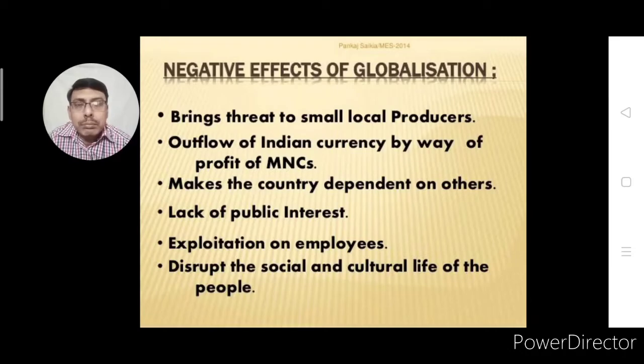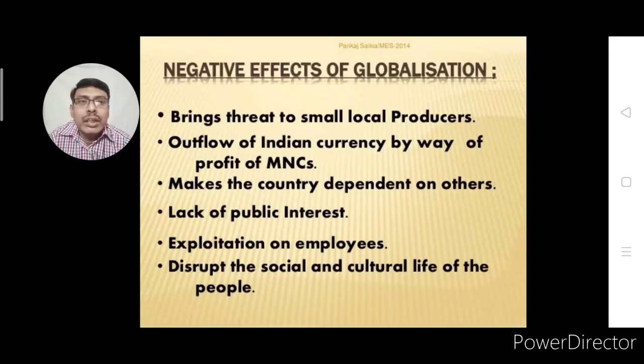Local producers, small producers, technologically they are not so advanced, and they are not in a position to compete with large companies because those are very advanced in technology. They have hold over the market, they have control over prices. So in such a condition, small companies are not able to stand.